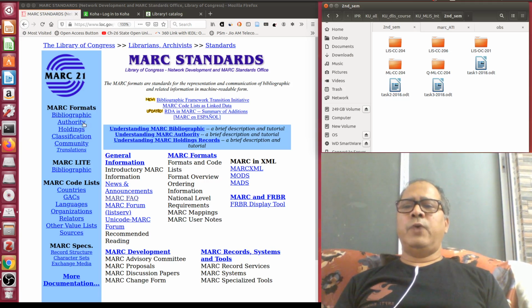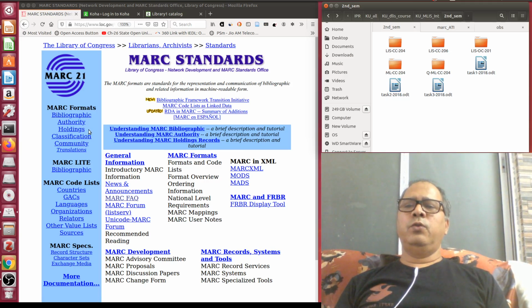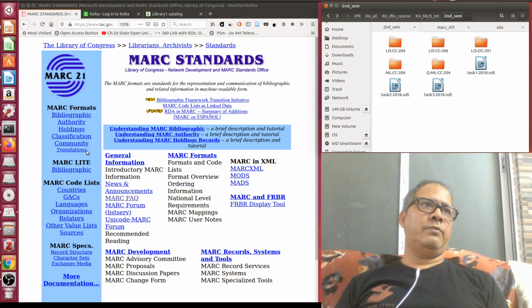So to achieve collocation, you need MARC 21 authority format, and bibliographic and authority format must interact with each other in a harmonic way. So other 3 important formats which libraries generally do not use, but still you need to know. One is the holdings format to handle different kinds of serial holdings. One is the classification format to handle class numbers from different sources, different classification schemes. Another is the community information format.